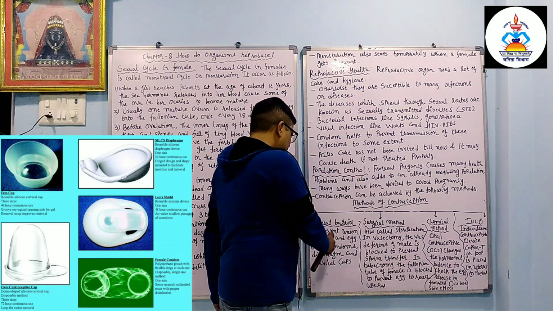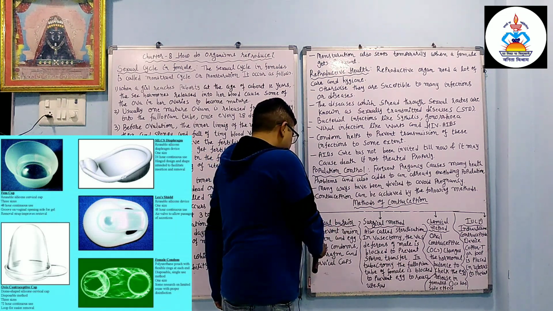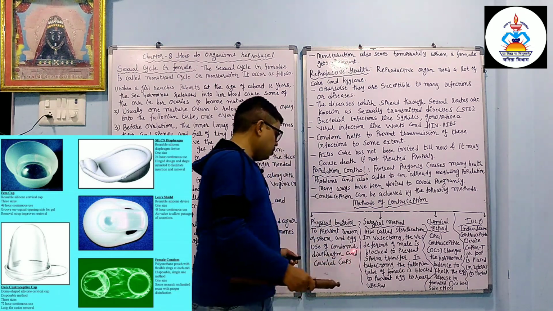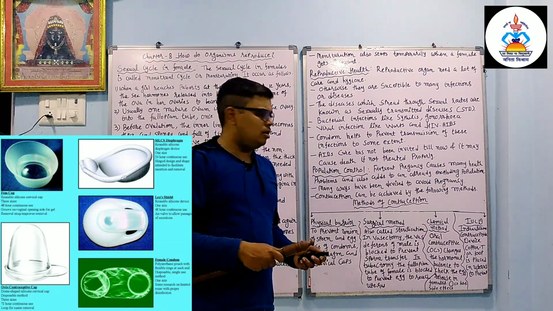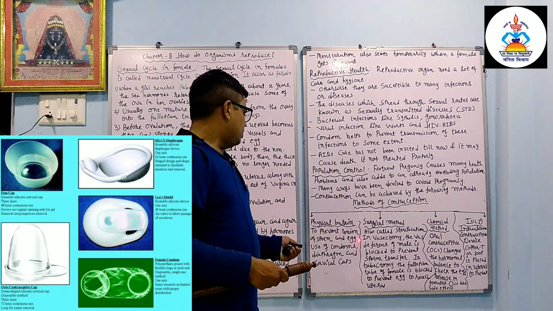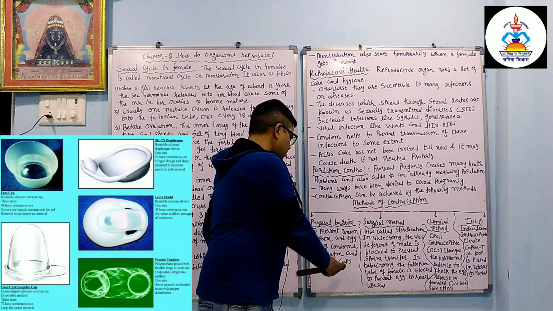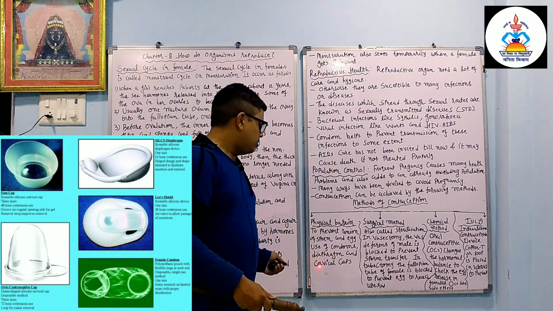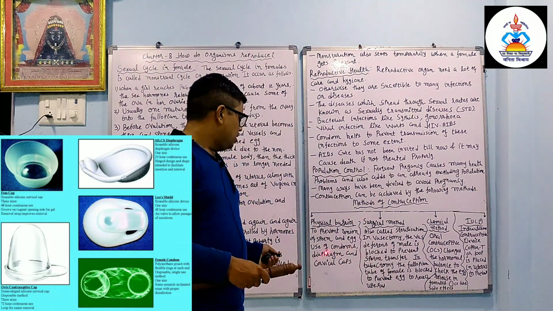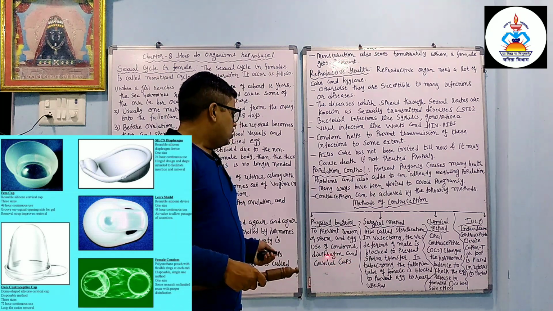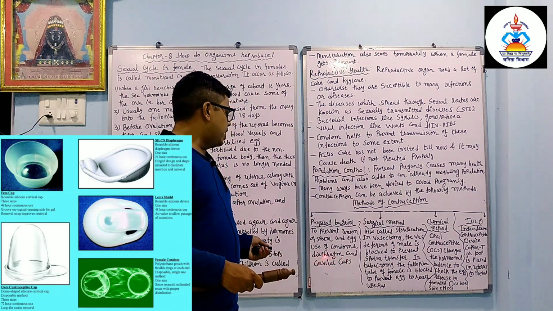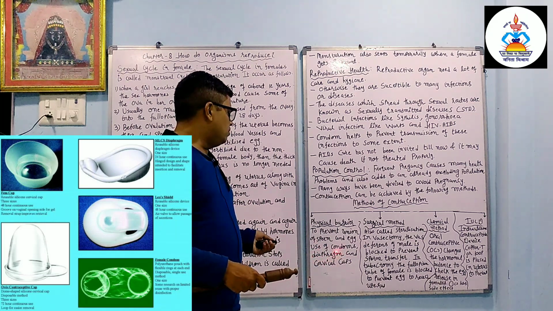Physical barrier, to prevent the union of sperm and egg, use of condoms. So we can use a condom to stop the union of sperm and the egg. We can also use a diaphragm and a cervical cap. Cervical cap and diaphragm are rubber types of devices. A female can use a cervical cap for 72 hours, whereas a diaphragm can be used for 24 hours.